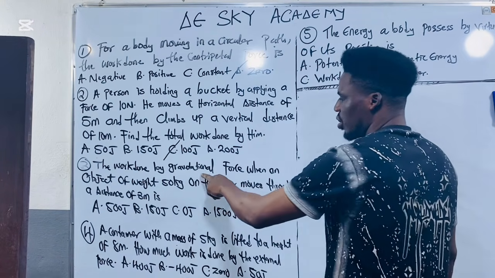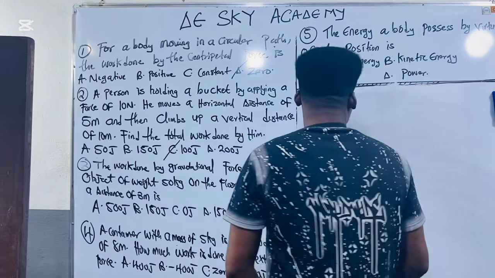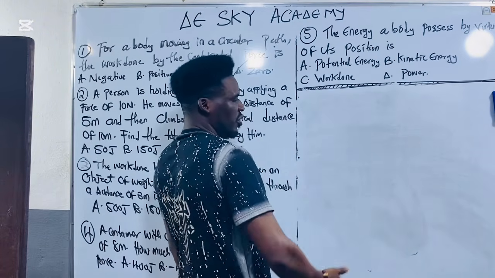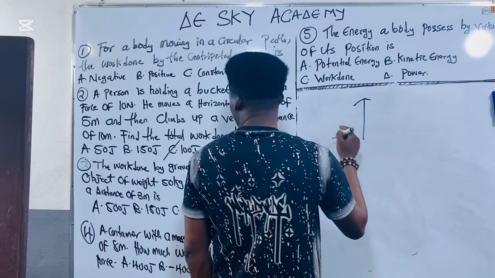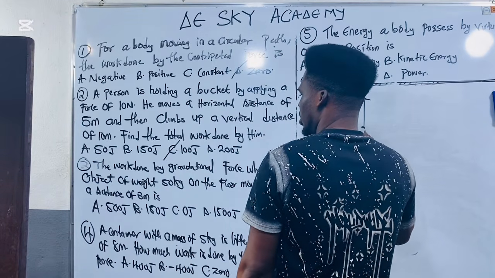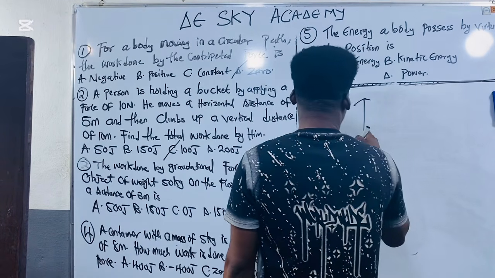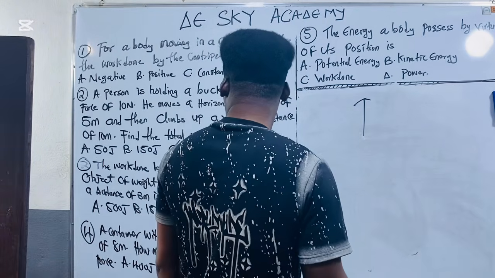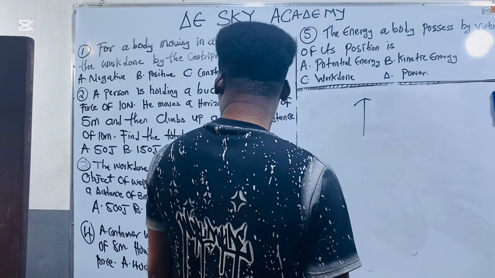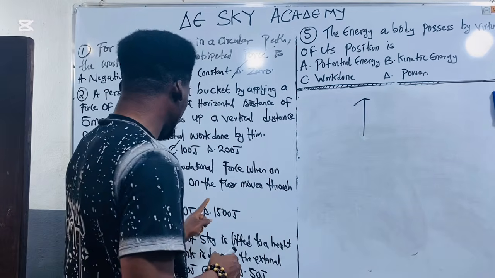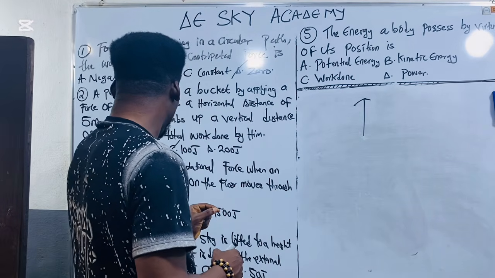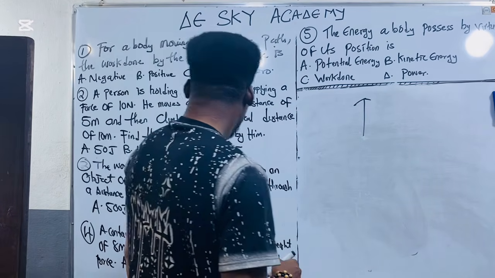You are calculating the work done by gravitational force, and the gravitational force always moves in the vertical plane. Then they said a weight of 50 kg on the floor moves through a distance of 3 meters.